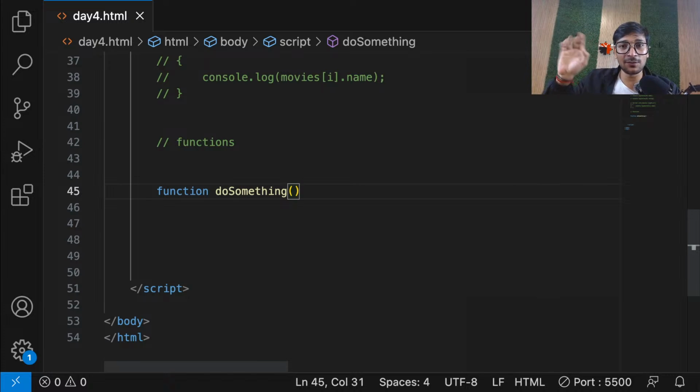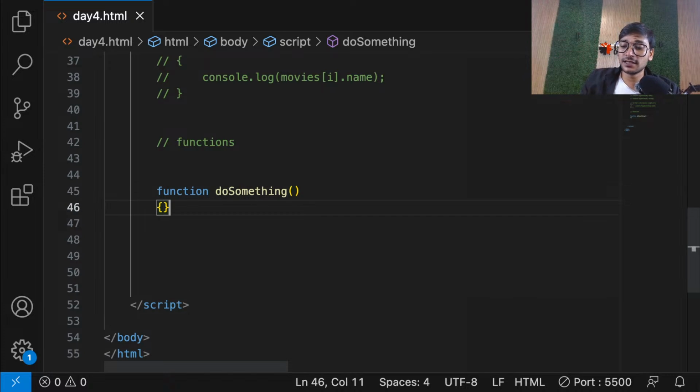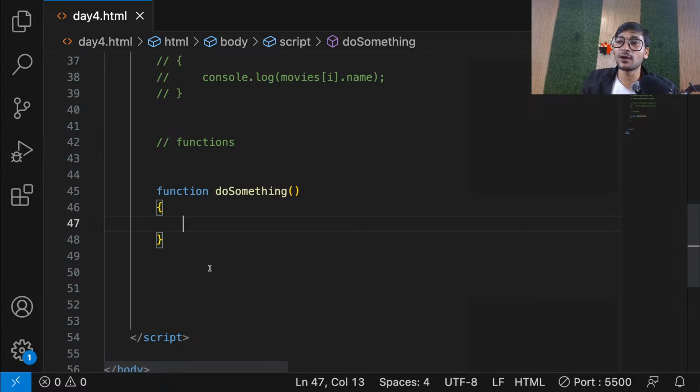So guys, this bracket is very important, rounded brackets, and then this curly braces. This is your block. Now guys, it's up to you. If you want to write your code like this, it's also fine. In different line, that's also fine. And now here you can write your code.